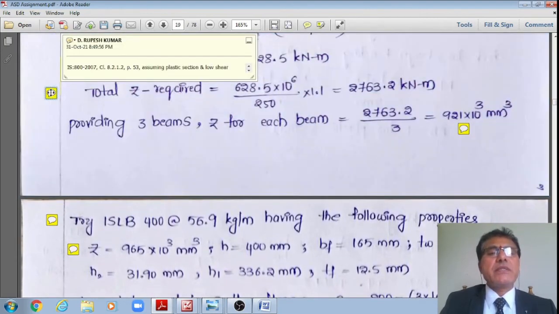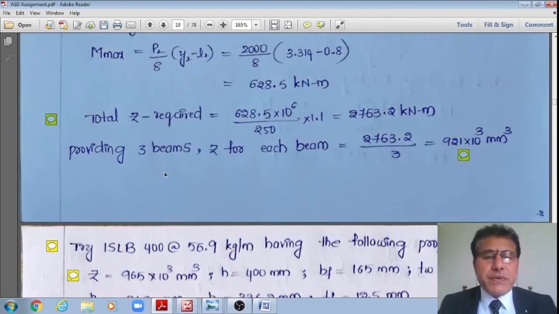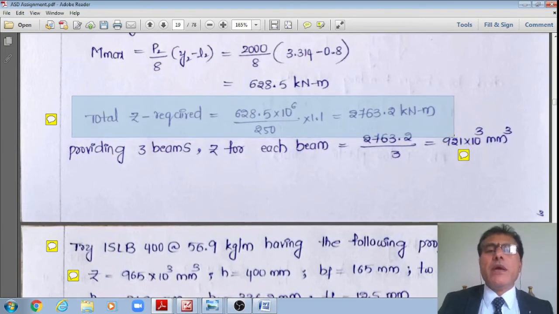Therefore, now I'll initiate the design. In the first step, I need to fix a section. Therefore, trial section. As per IS 800 2007, clause 8.2.1.2, page number 53, just now explained in the previous subheadings, the total plastic section modulus required is equal to the bending moment: ZP is equal to bending moment MD 628.5 divided by Fy divided by 1.1, means divided by 250 divided by 1.1. That now works out to say 2763.2 10 to the power 3 mm cube.